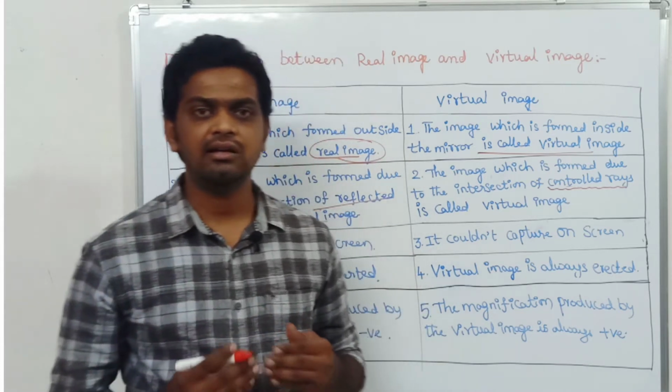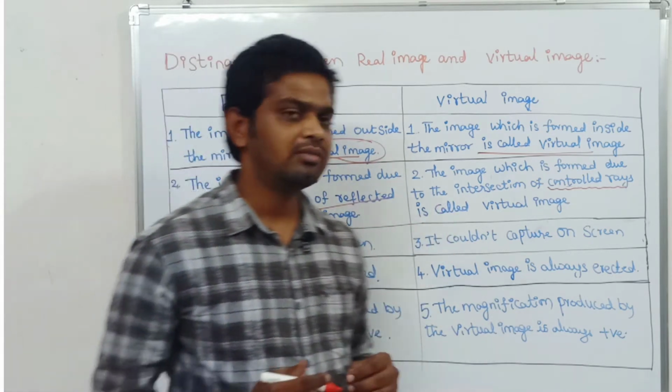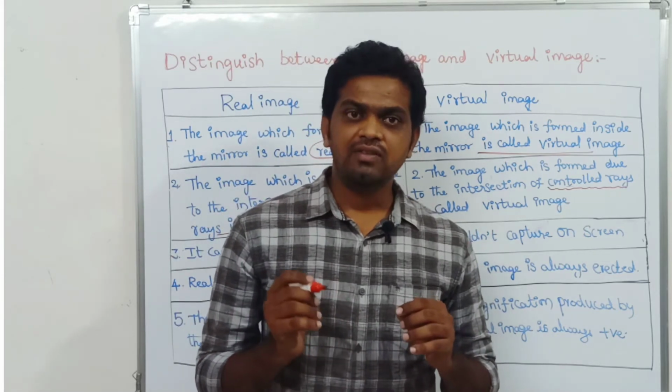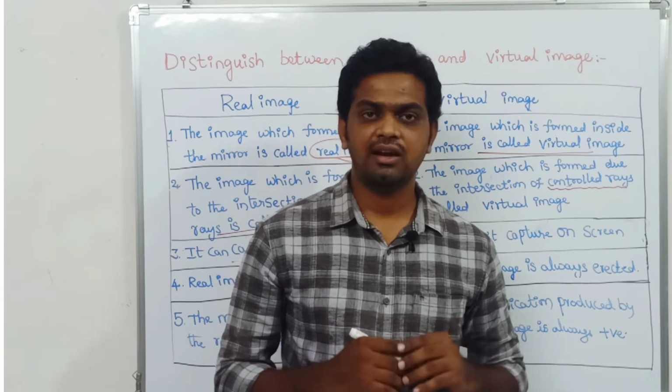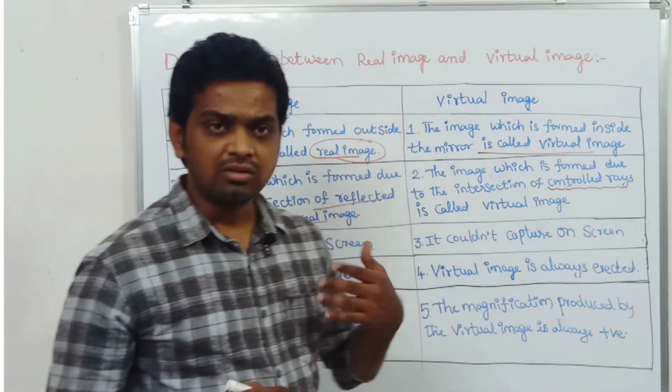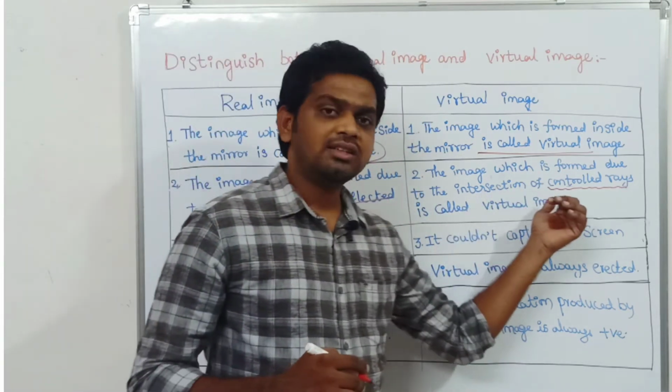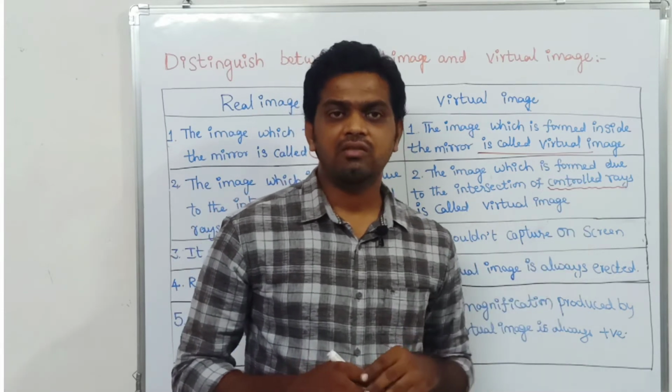Those construction rays form a virtual image.